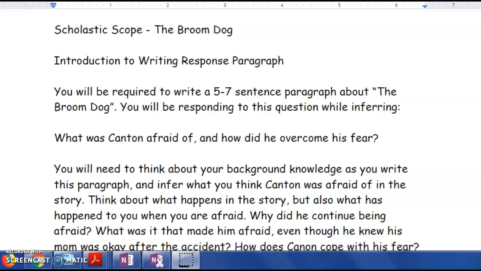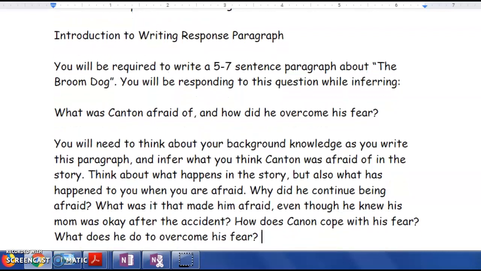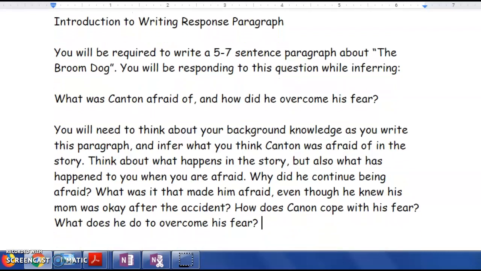Now, you will need to be doing some inferencing while you respond to that question because it's not right there in the text. Remember, when you are inferring, you're going to need to be thinking about your background knowledge as you write and infer what you think Canton was afraid of in the story. So not only will you be thinking about what happens in the story, but think about what has happened to you when you are afraid.